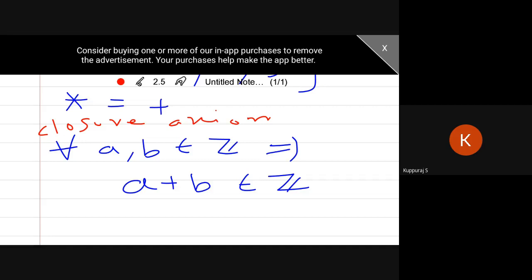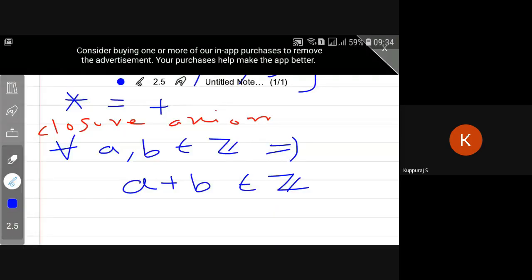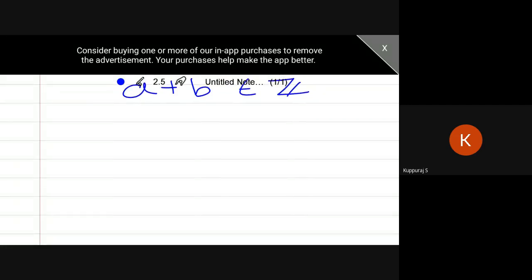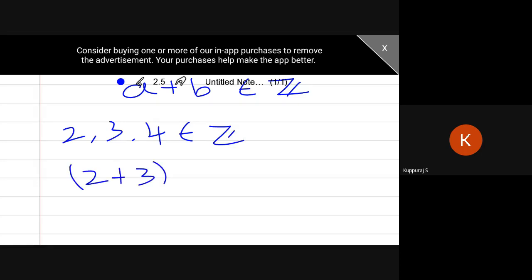Next, suppose we choose three elements in the set. Directly, I can choose 2, 3, 4 from Z. We add 2 plus 3, then add 4, which is equal to 2 plus 3 plus 4.